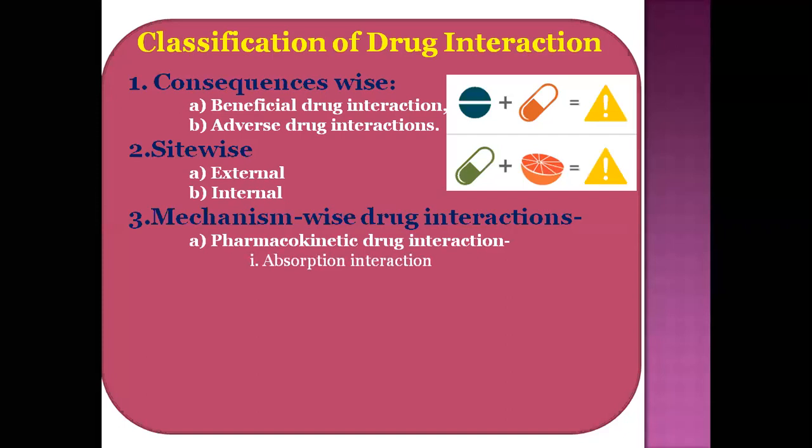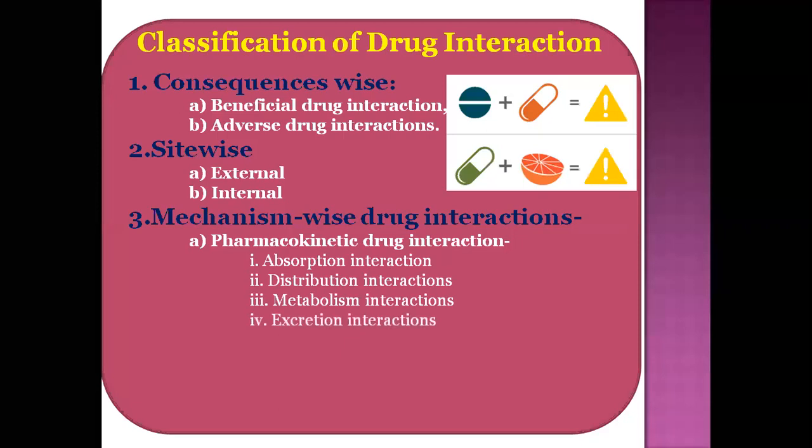First is absorption interactions: after drug entry into our body, the particular drug undergoes absorption. What are the effects on the concerned drugs? Distribution, whether proper distribution occurs or not. Metabolism and excretion: what is the effect on excretion of particular drug-drug interactions? And the second mechanism is pharmacodynamic drug interaction.